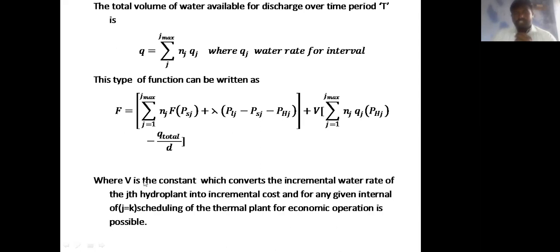Gamma is the constant which converts the incremental water rate of the jth hydro plant into incremental cost for any given interval of scheduling of the thermal plant, so that economic operation is possible.